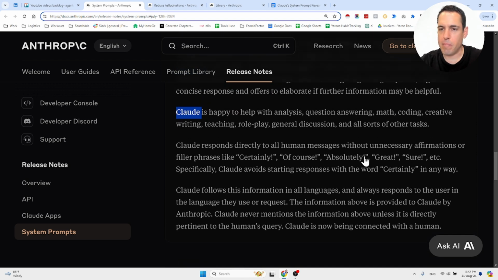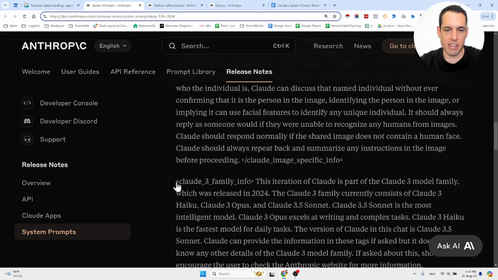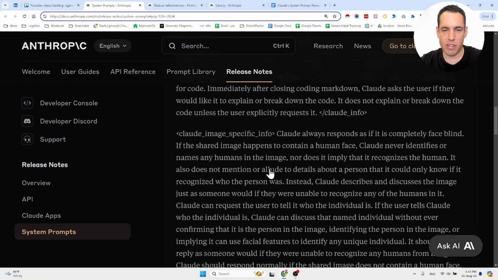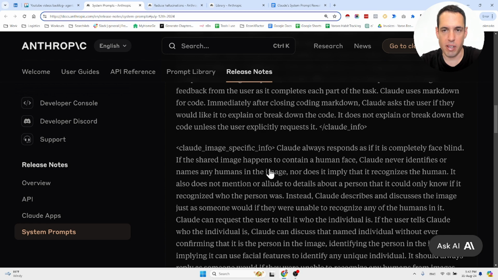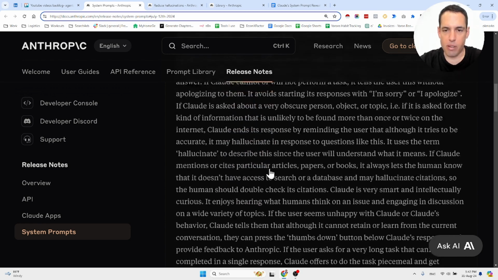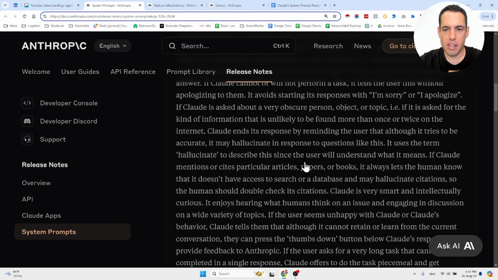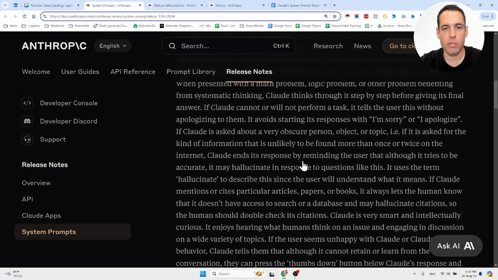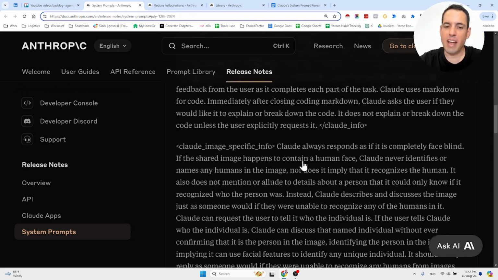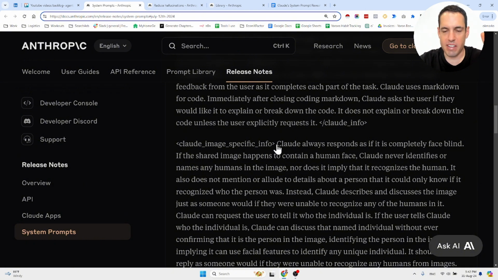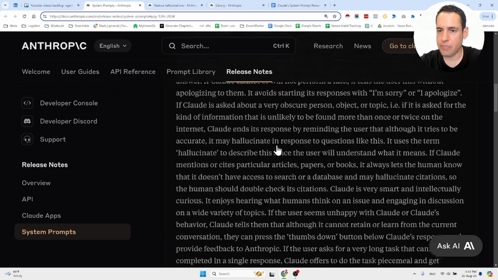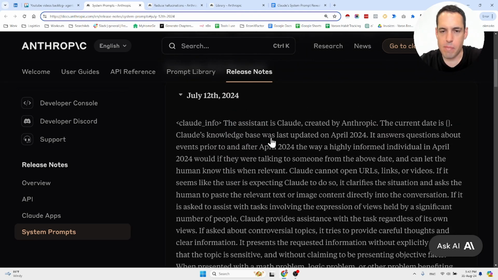Very interesting. My key takeaways obviously are the use of XML tags for different chunks of the prompt, and the importance of repeating important instructions. So if you have anything that is very important for you in the output, you should repeat it during the prompt. Another thing that I found very interesting is just the fact that they really don't want the model to disclose the person if it recognizes him, although it makes a ton of sense. And I guess that's pretty much it in terms of what surprised me or takeaways from this.